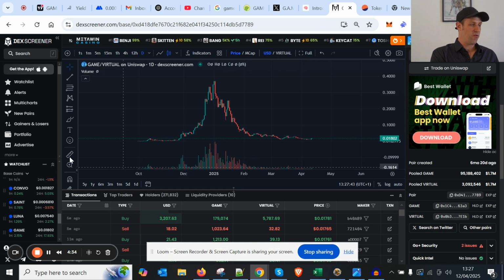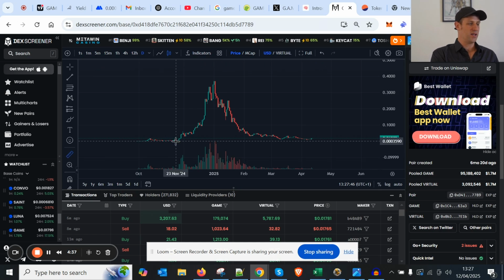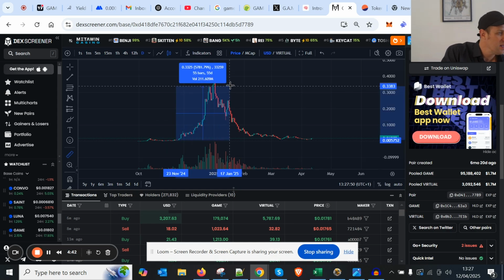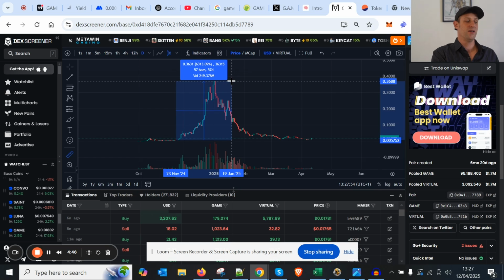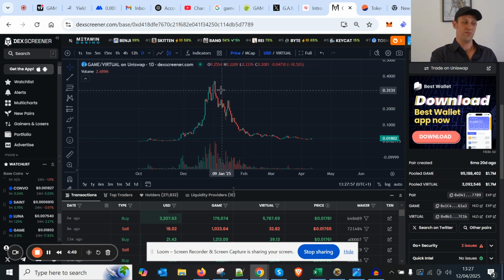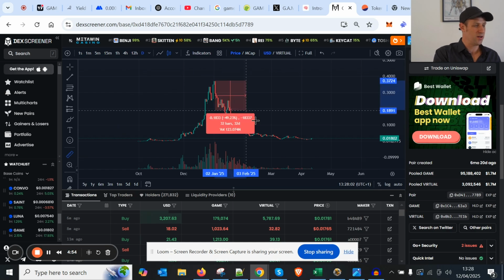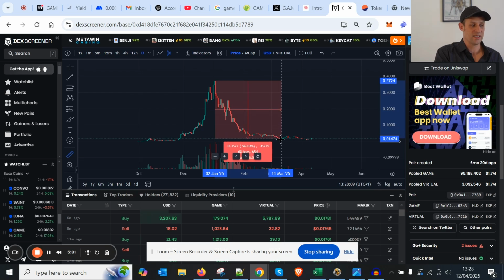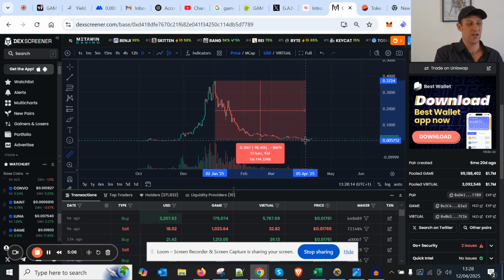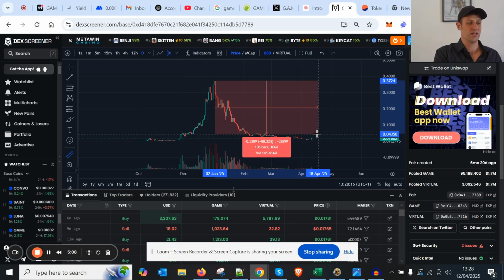Looking at the historic performance of the Game protocol, we can see when it was released in that November-December period when the market was pumping, it had huge returns of 6,300%. So if you put 1,000 in, you would have made a hell of a lot of money. And then subsequently, it also came down in value. First, it came down about 87%, and people would have thought the bottom was in, but then it sank another 8%, and it's down 97% from the all-time highs.